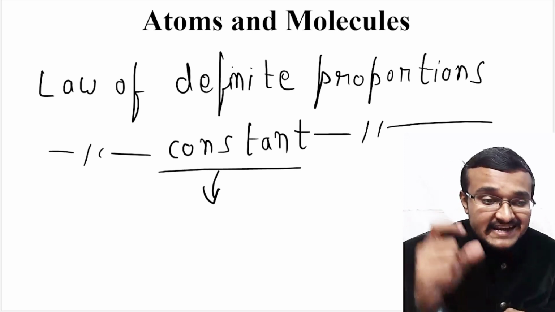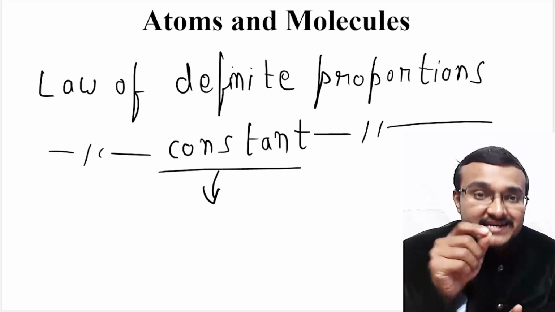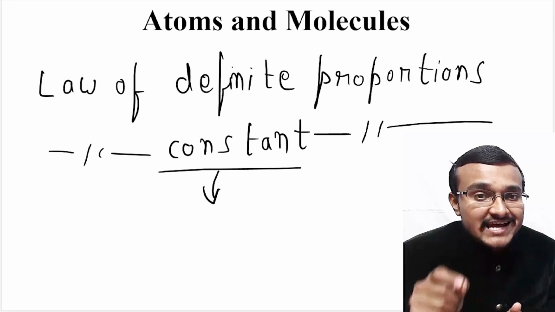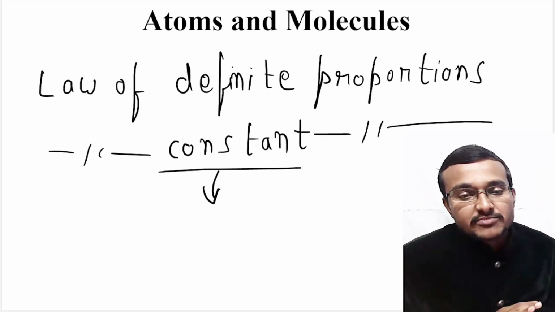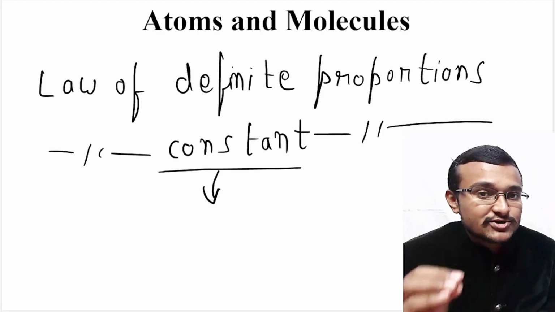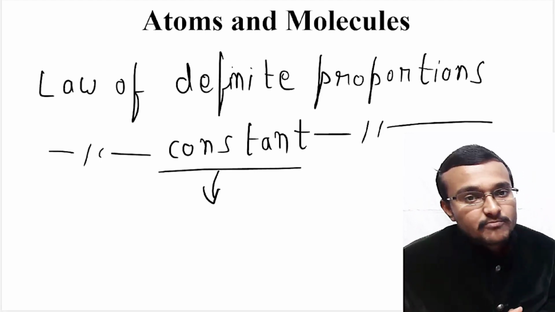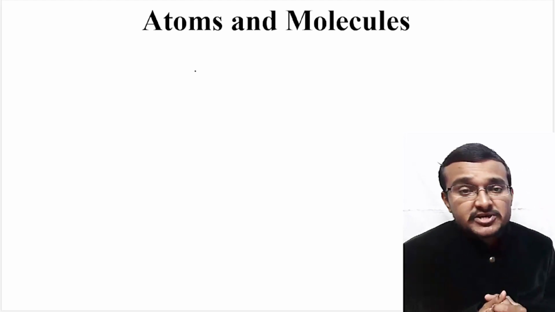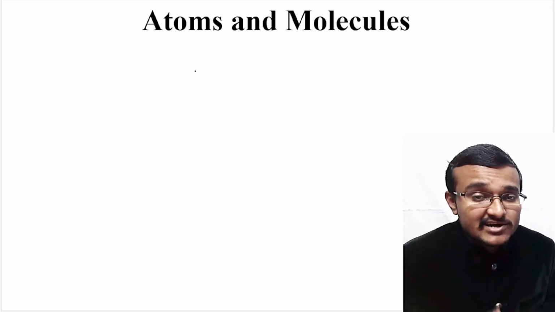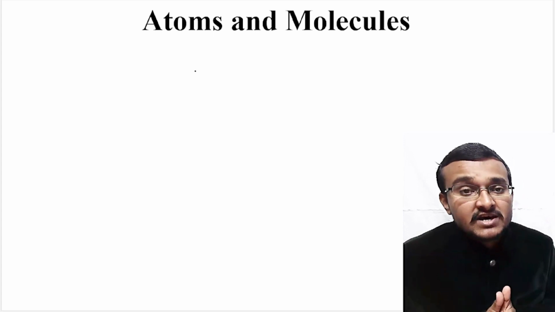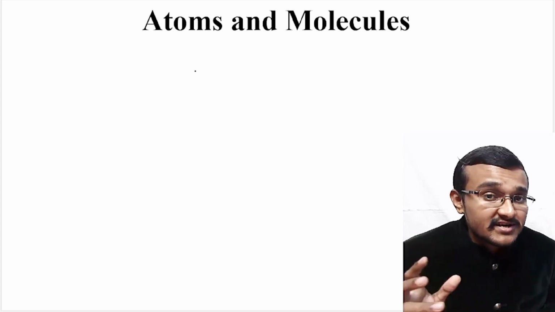So the first law which we studied was related to mass, that is the law of conservation of mass. And the second law which we have studied is also related to mass. The mass of individual elements in that particular compound will maintain the same ratio throughout that compound. So this is also related to the mass of that compound. To understand these laws, the law of conservation of mass and the law of constant proportions, Dalton came with a particular theory.